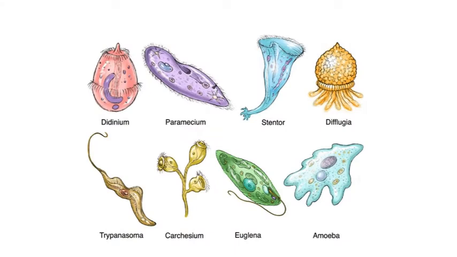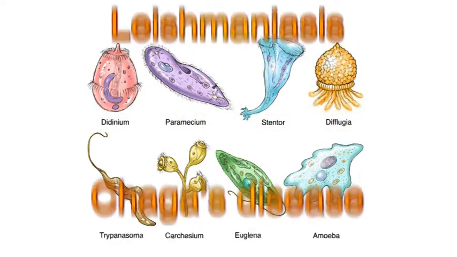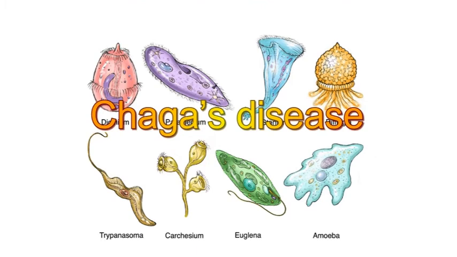There are different types of parasites. Protozoans are a type of parasite. They are unicellular eukaryotic organisms that cause many diseases like malaria, African sleeping sickness, leishmaniasis, Chagas disease, etc.